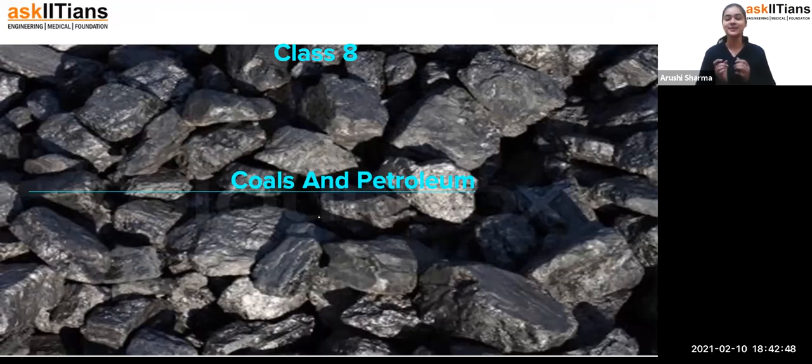So students, if you remember, in the last session we started a new chapter, that is coal and petroleum. Now we are continuing with the same chapter, and we are going to see what fossil fuels are, and what coal and petroleum are. In the last session we saw what resources are and what the types of resources are. Now we are going to see these topics in today's session.